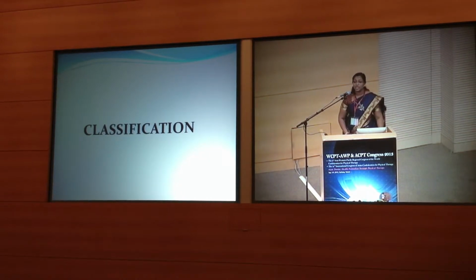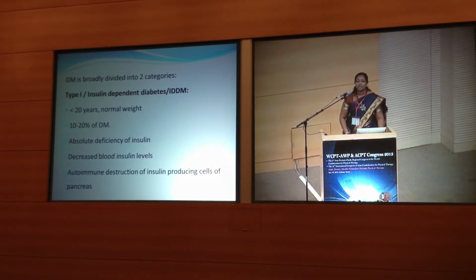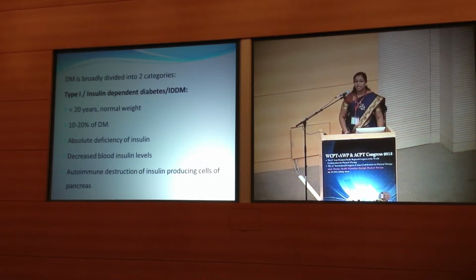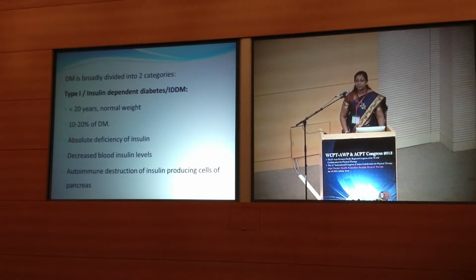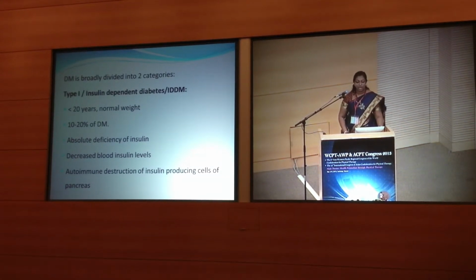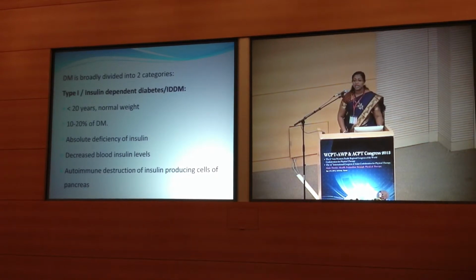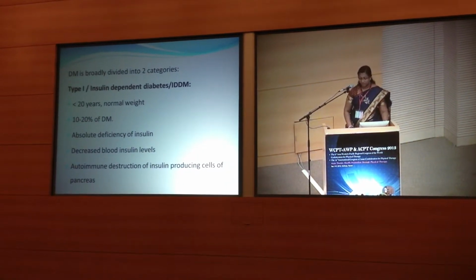Now going into the classification of diabetes mellitus, as all of you know, diabetes mellitus is broadly divided into two categories. You have type 1, that is insulin dependent diabetes mellitus, and type 2, that is non-insulin dependent diabetes mellitus. Type 1 is usually seen in people less than 20 years of age with normal weight. It accounts for 10 to 20% of diabetes mellitus, and here you have an absolute deficiency of insulin with decreased blood insulin levels, and this condition is characterized by autoimmune destruction of insulin producing beta cells of the pancreas.